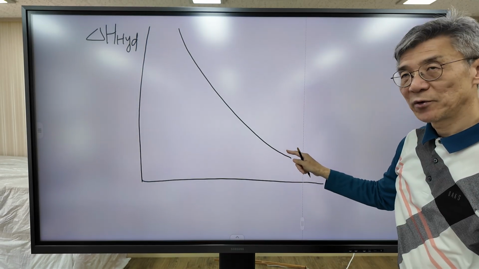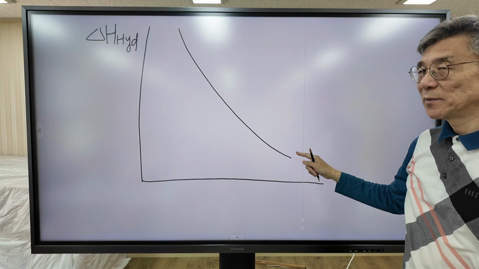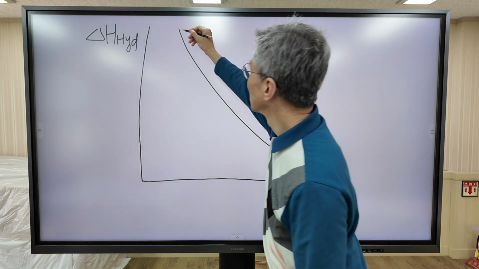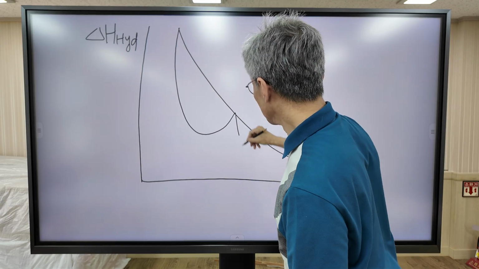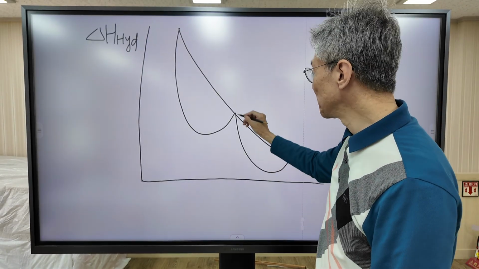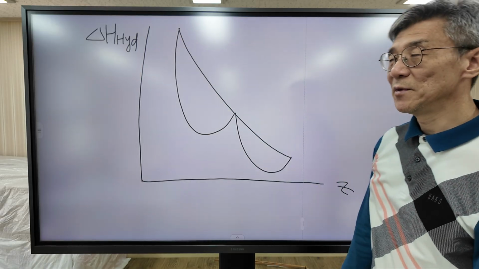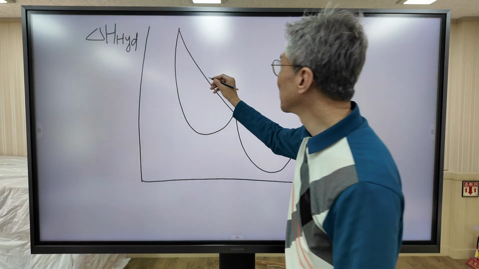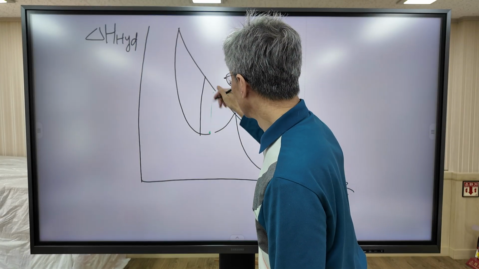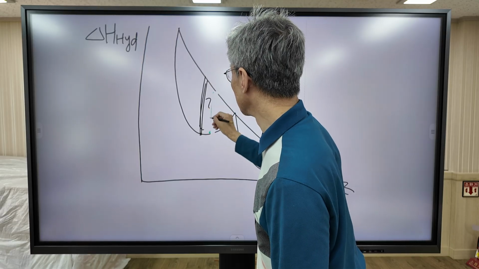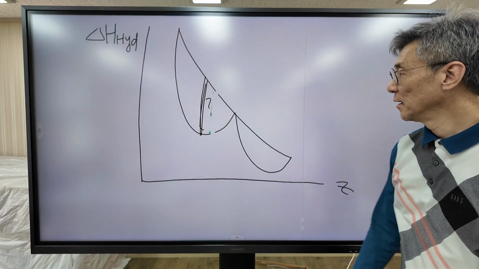This is the theoretical prediction, but according to experimental observation, it forms a W shape. This is the experimental observation. So it means that there is an additional stabilization effect.